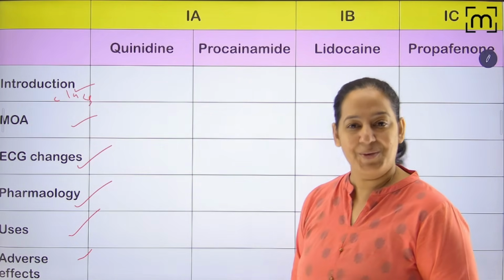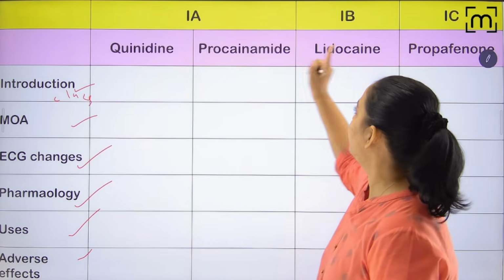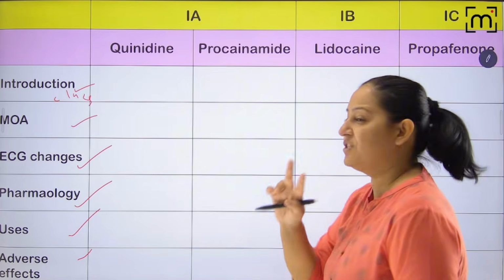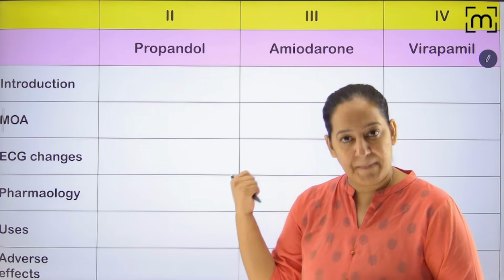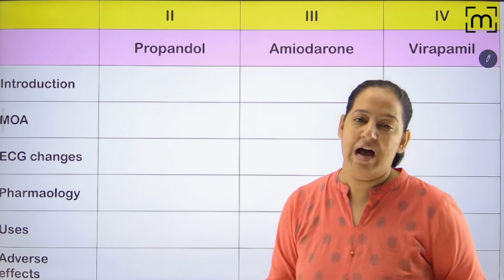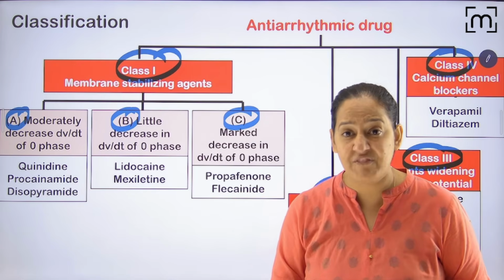So let's start. You can see this is the master chart over here, in which we will compare drug 1A, 1B, 1C under a fixed set of headings, then drug 2, drug 3, drug 4. In just 2 pages, that is 2 master charts, I will pack this chapter. I will teach you all these drugs in just 2 pages. So what are you waiting for?